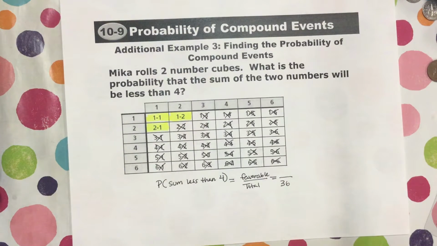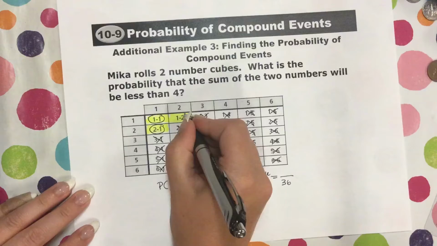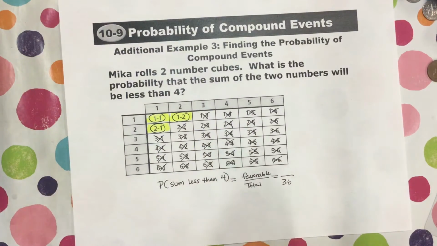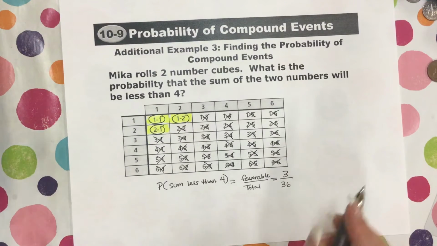So there we go. We have all of the favorable outcomes right here. So 1 plus 1 is 2, 2 plus 1 is 3, 1 plus 2 is 3. All of those are less than 4. So there's 3 favorable outcomes, so we put 3 on top. And then we just need to reduce this.